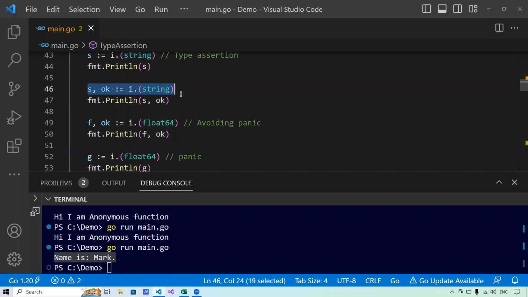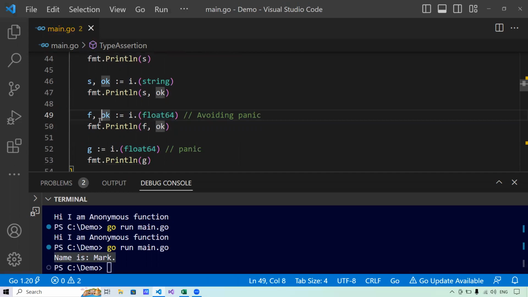Now the case that I've explained here is being done here. The only thing is it's float64 instead of integer. In this case, I am explicitly trying to pull a value from the blank interface that does not exist, and I'm taking the conversion output in a variable called ok that states whether the interface was able to pull the value or not, based on true and false. This may have been given based on the thinking that we may have to write certain logic: if the interface is able to pull the value, then do this. If not, then do this.